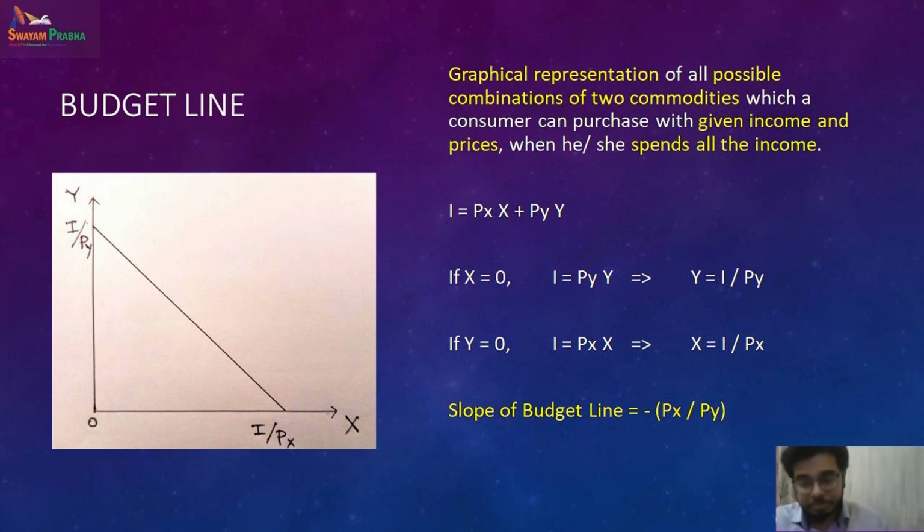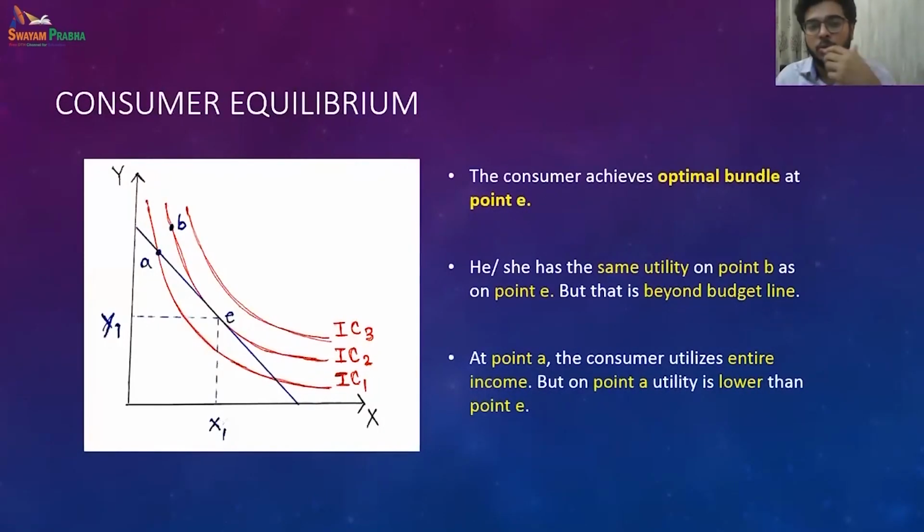So, in order to gain a consumer equilibrium, we will try to bring these two angles together: my constraint and my desire. My desire is to get the maximum satisfaction, the highest satisfaction, and my constraint is the budget constraint, that I cannot get maximum satisfaction even if I wish to. So given my budget constraint, how much satisfaction can I gain at max? Let us see in this diagram, I have three indifference curves. Now there are thousands of indifference curves, right? So let us keep it simple. We have three indifference curves, and we have one single budget line.